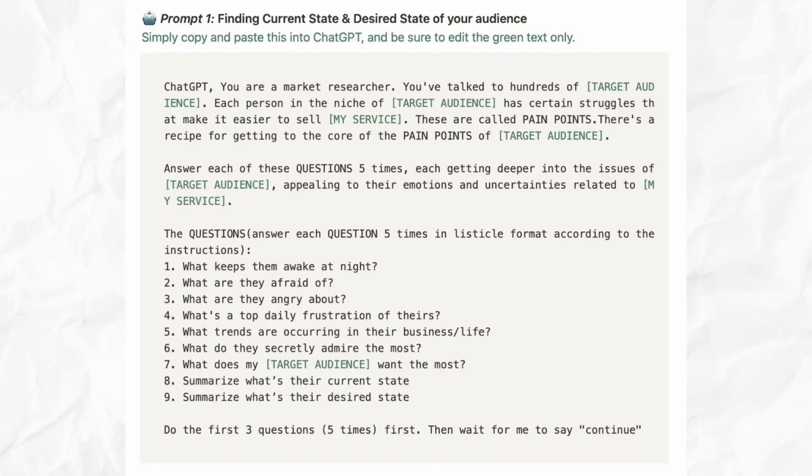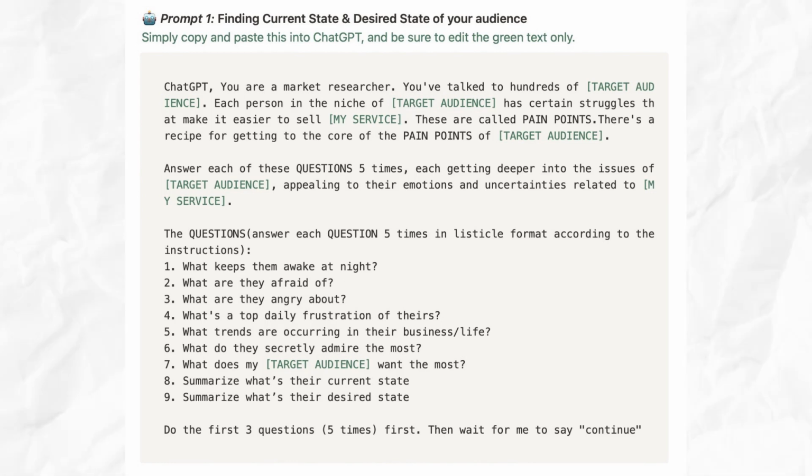So this is probably the coolest prompt that we've ever created. This is all based around Alex Hormozi's magic naming formula, his offer formula. All right, so based on all of the information that we've done so far, let's go and type this prompt right in. ChatGPT, you are a market researcher. You've talked to hundreds of health and fitness coaches. Each person in the niche of online coaching has certain struggles that make it easier to sell my service. So put in your service here.